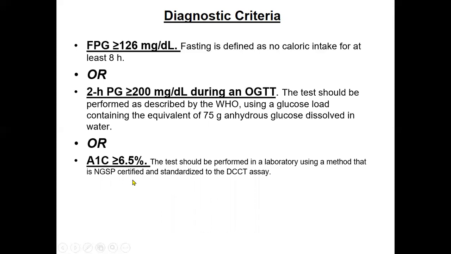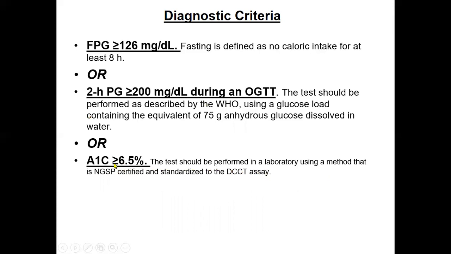Then HbA1c. The WHO recommends that if it is more than 6.4, or 6.5%, then clearly the patient is diabetic, in the diagnostic criteria.